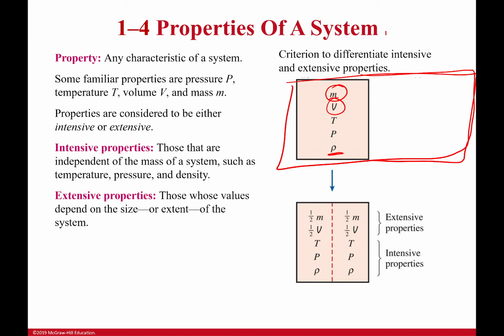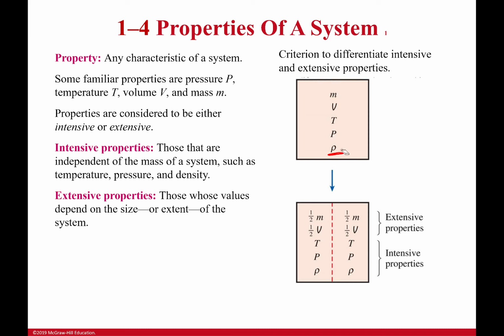Now, how do I tell that? Well, look at this right here. In this particular system, remember, I have a boundary, that's a system. I divide it in half with this imaginary boundary. And what I'm going to notice is that the temperature, pressure, and density on both sides are the same. They didn't change because we halved it, even though we're halving it in our heads. That's because they're intensive properties. They're not connected to the mass. They don't care about the size of the system.